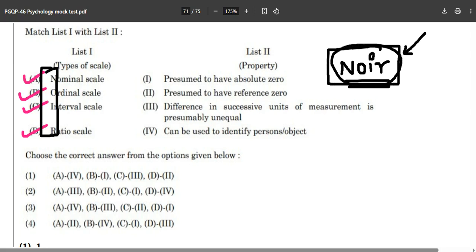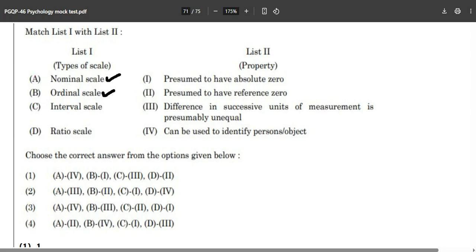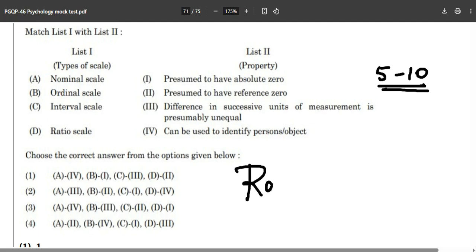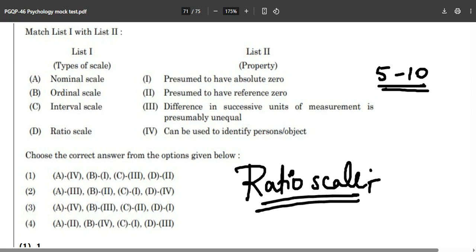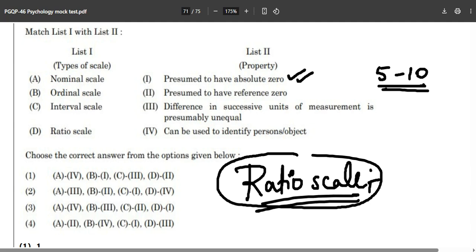It means black color. Now nominal scale, ordinal scale, interval scale, ratio scale, what is going to be the correct answer? I am giving you 5 to 10 seconds to answer this correctly. Now the time is up. Only in the ratio scale, for your entire lifetime, as long as you are alive, there will be an absolute zero. Only in the ratio scale. So what does the ratio scale signify? It has the property of presumed absolute zero.